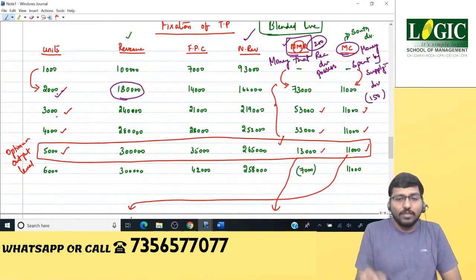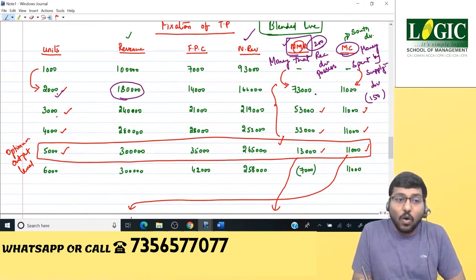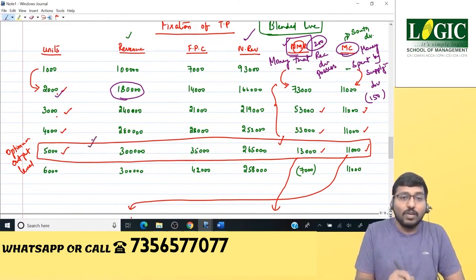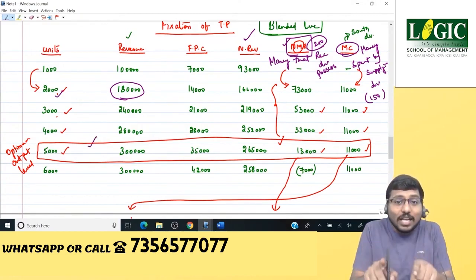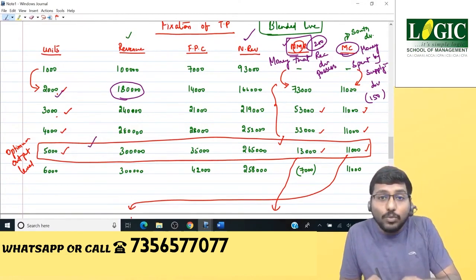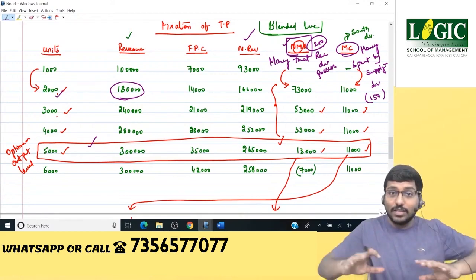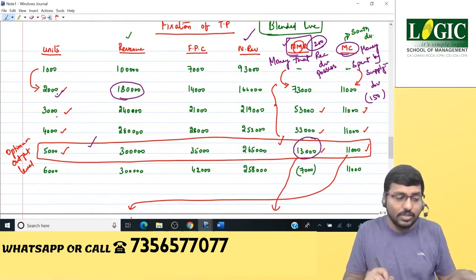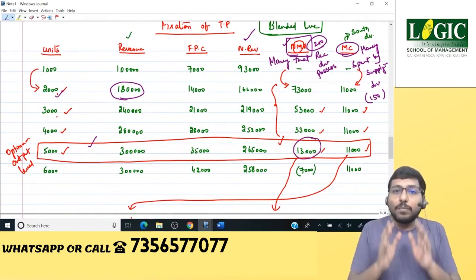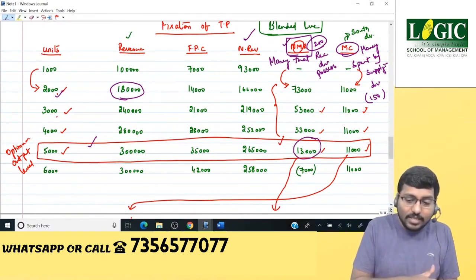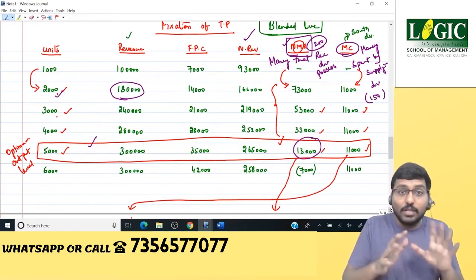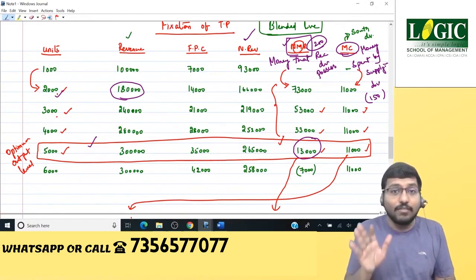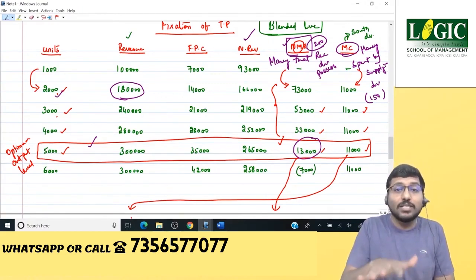Therefore, I already calculated my optimum output level, the output level where the profit of the company is maximum, and I checked how much money the receiving division possesses there.